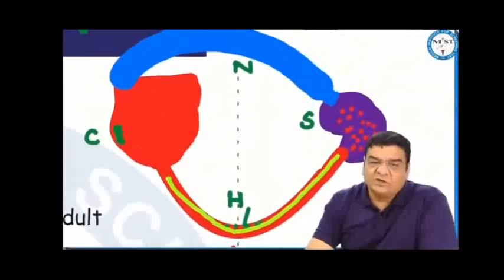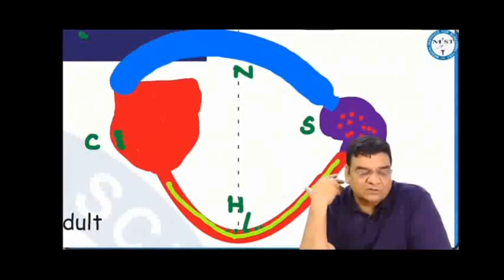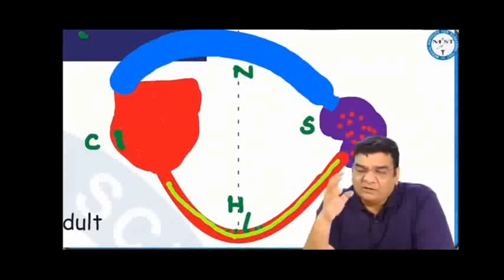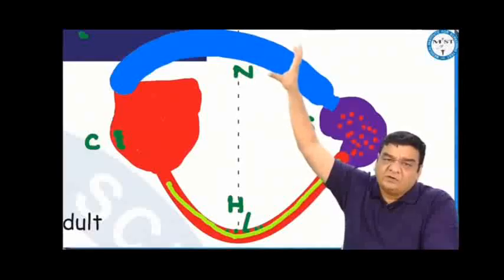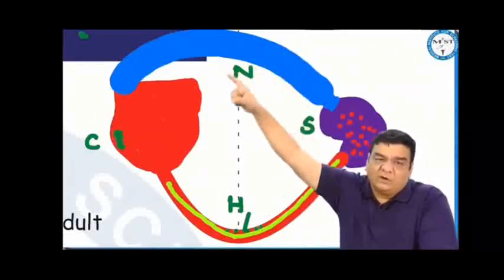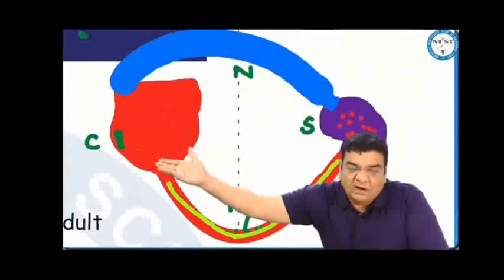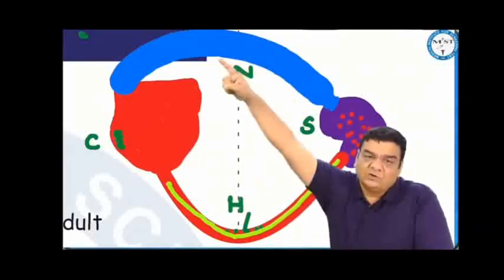And if there is an injury or trauma or maybe anesthesia wherein the brainstem or the cervical or thoracic spine is affected, then the sympathetic will be blocked. And if the sympathetic tone is gone, then the capacitance vessels in our body, that is the veins, will become dilated. So the blood will remain pooled in these capacitance veins and the blood will not be able to come to the heart. If blood is not coming to the heart, how will the heart be able to pump the blood out? This type of shock is called neurogenic shock.